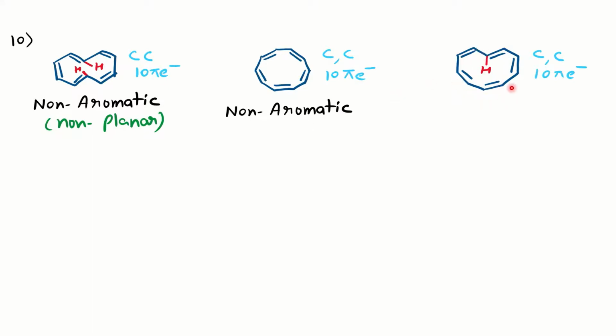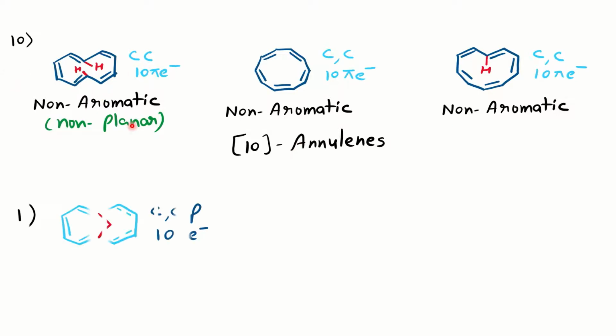This is again 10 carbons, 5 double bonds in resonance, cyclic. It is completely conjugated, but again the planarity is lost because of the internal hydrogens. You can see with this red mark, it disrupts the planarity, and so the molecule will become non-aromatic. So all the three isomers of [10]annulene are non-aromatic. So how can you make it aromatic?